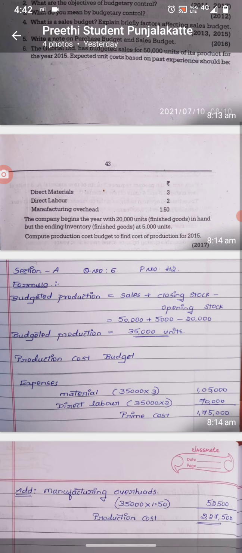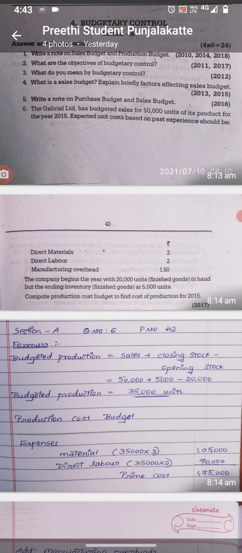Now the objectives of budgetary control: it is a system to control the expenses or cost in the organization. The first objective is to control the expenses. The second objective is to maximize profit, or profit planning. If the company knows what expenses and incomes it is going to get in the future period, it can plan for its profit.